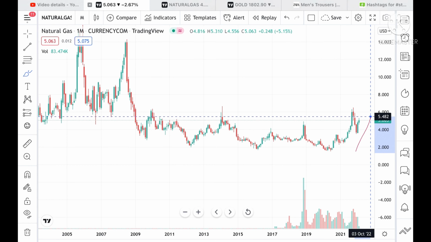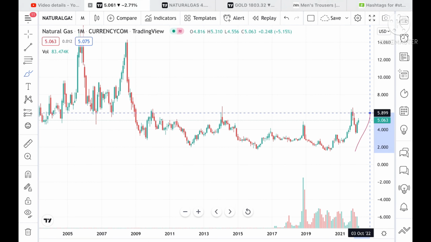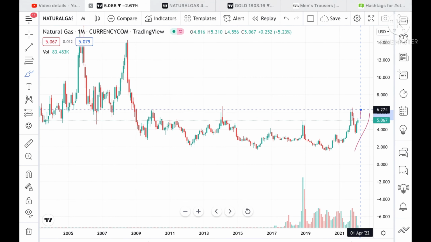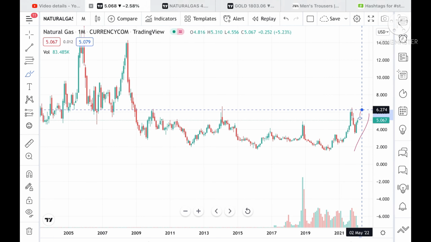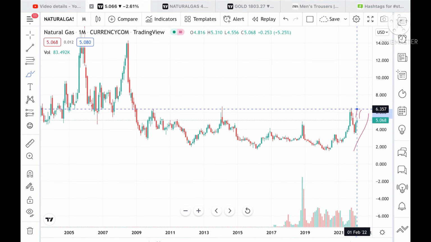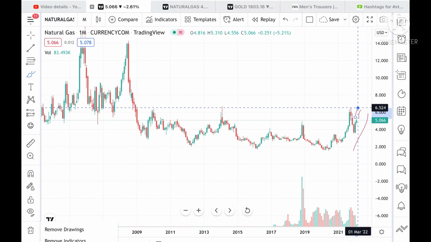These levels have already been tested here, so the chances of going towards the high, around 5.482, are high. From there we can see a level of 5.899, and these levels have been tested here twice, so the chances of going towards the high around 6.274 are high. From there it can go further high to a level of 6.357, and if the price sustains above this level, then it can go to a level of 6.3524, and from there to a level of 6.524.